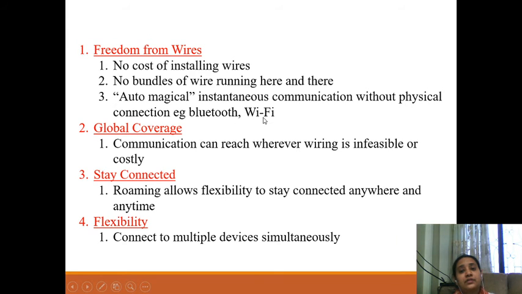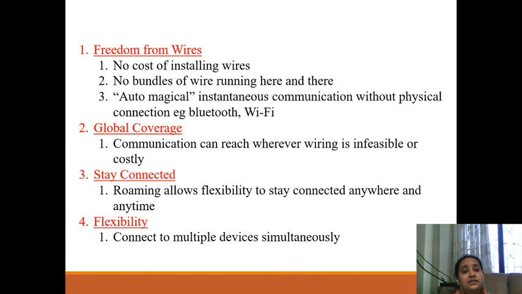These do not require any physical connection between the devices. Then wireless communication also provides global coverage. That means communication can reach wherever wiring is infeasible or costly.